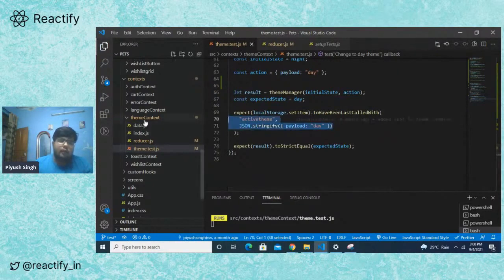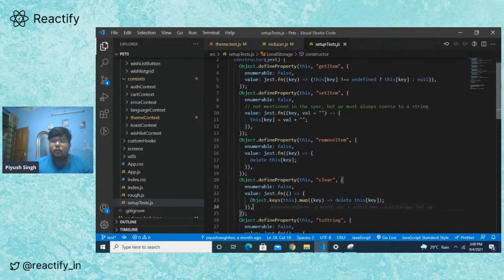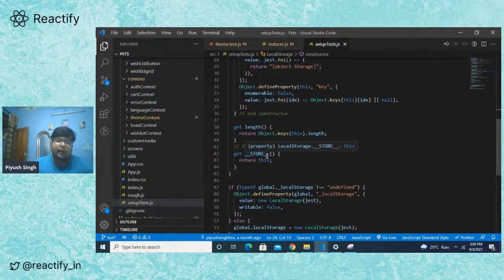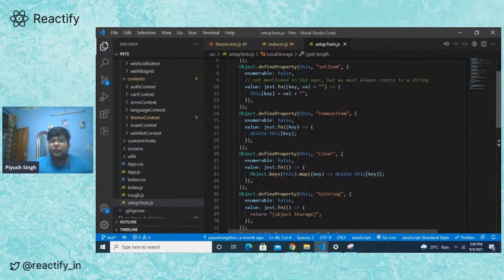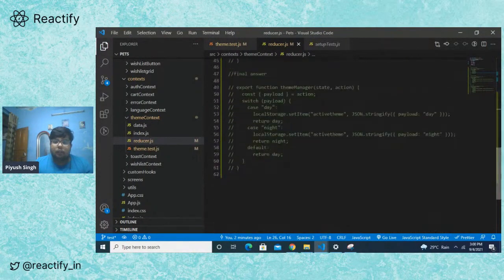For that, what we have done is we have mocked the local storage. If you have seen, there is a file called setup.test where we have mocked the whole local storage. We can set item, get item, remove item, clear item. This is not the actual local storage, and this setup test file runs every time before a test is run. So every time you run a test, the local storage is mocked, so that it doesn't affect the real-time environment, right? And as of now, the test has failed.